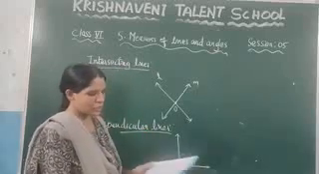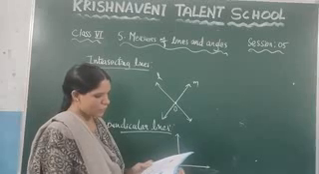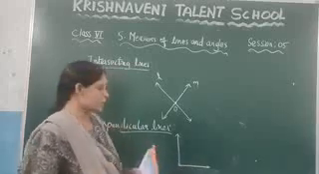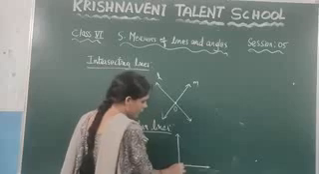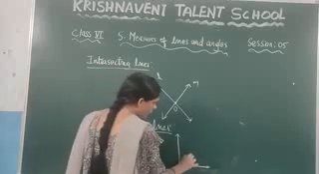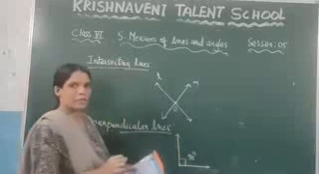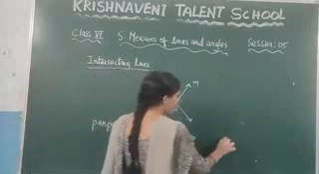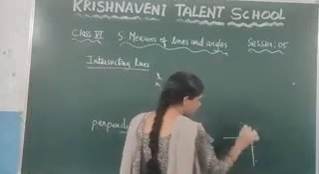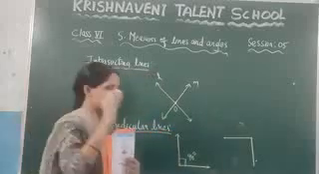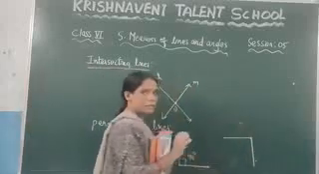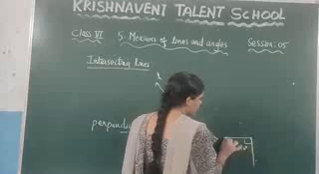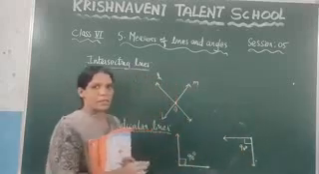Here is the definition they have given in the textbook on page number 70: if two lines intersect each other at a right angle. You can observe that these two lines are intersecting at this point, and at this point the angle is 90 degrees. If that happens, such lines we call perpendicular lines. Consider this line and this line. These two lines are intersecting at one point, and at that point the angle is 90 degrees. So we can say that these two lines are perpendicular lines.